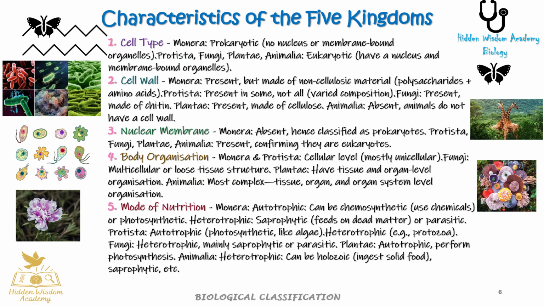5. Mode of nutrition: Monera can be autotrophic, either chemosynthetic, using chemicals, or photosynthetic. Heterotrophic, saprophytic, feeding on dead matter, or parasitic. Protista can be autotrophic, photosynthetic, like algae, or heterotrophic, for example protozoa. Fungi are heterotrophic, mainly saprophytic or parasitic. Plantae are autotrophic, performing photosynthesis. Animalia are heterotrophic, can be holozoic, ingesting solid food, saprophytic, etc.